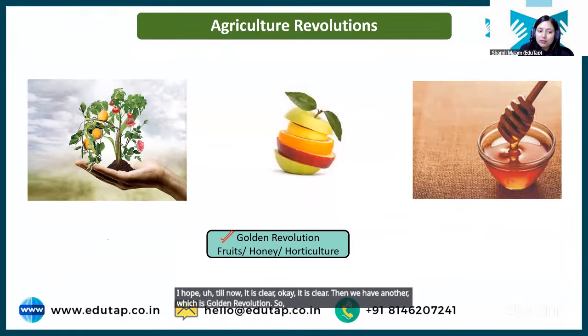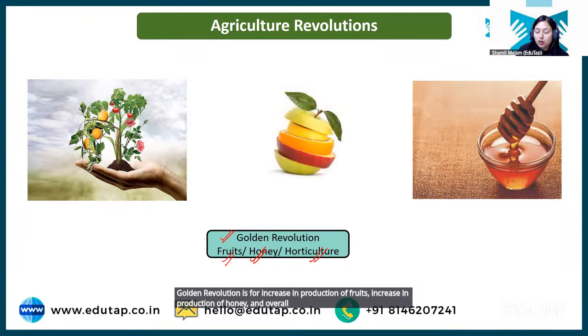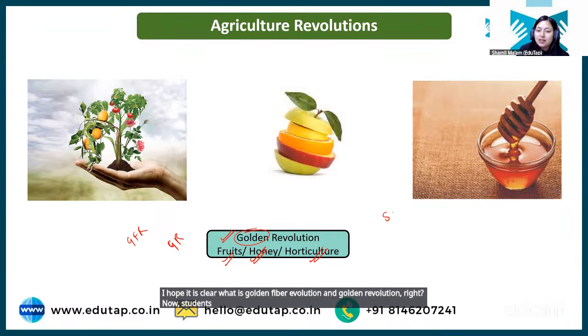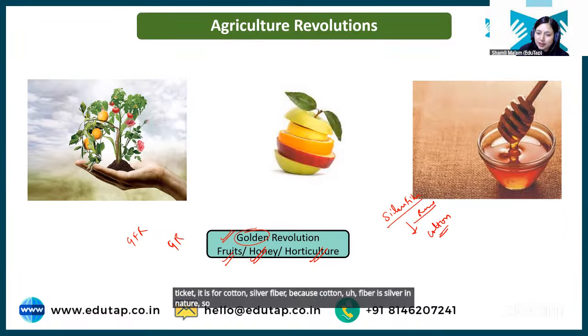So students, see, golden fiber revolution is for jute. Golden revolution is for increase in production of fruits, increase in production of honey, and overall increase in horticulture crops. Okay, that is the term given as golden revolution. I hope it is clear what is golden fiber revolution and golden revolution, right? Now, students, similarly, we have silver fiber revolution. ठीक है, it is for cotton, because cotton fiber is silver in nature. So silver fiber revolution, fiber is attached, so it is referring to some kind of fiber crop. Okay, so cotton is silver fiber revolution.